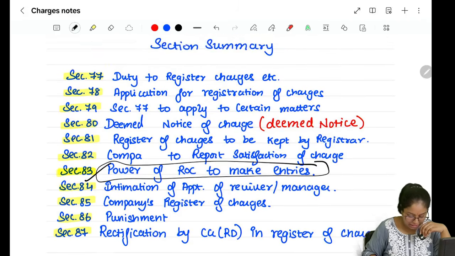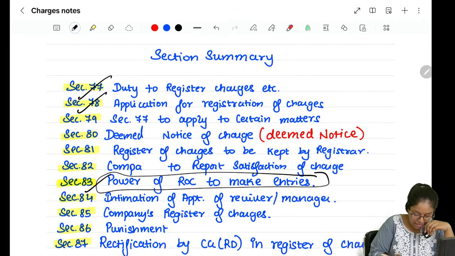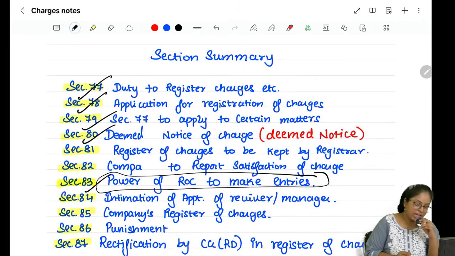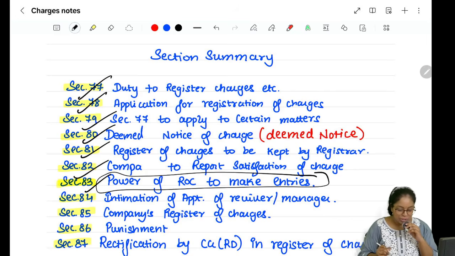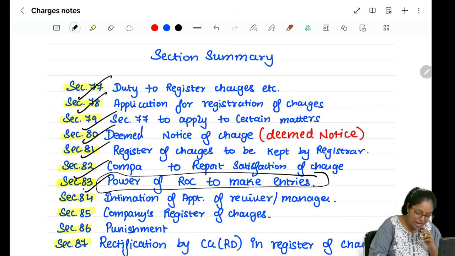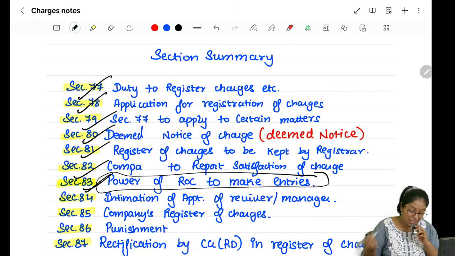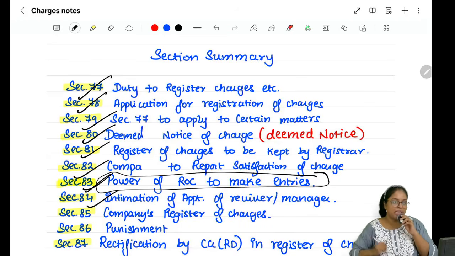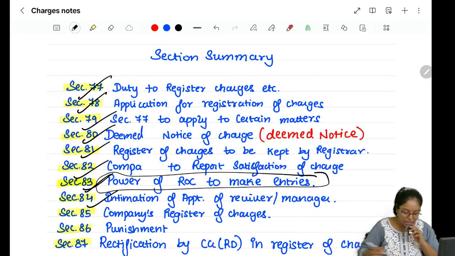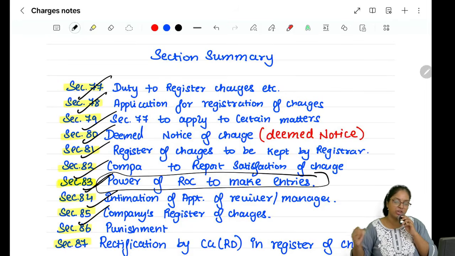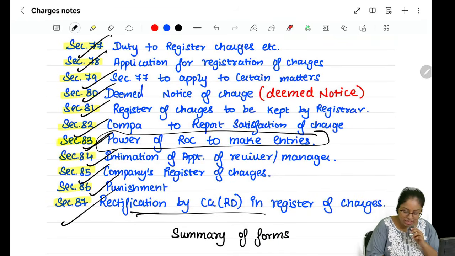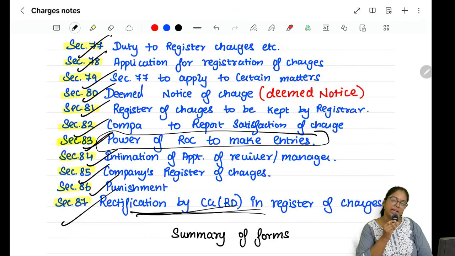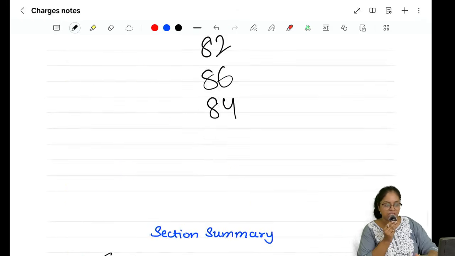So we have covered 77 and 78, 79, which is modification, 80, which is deemed notice, 81, which is registrar to keep the record, 82, which is company to report the satisfaction, 83, which is power of ROC to make entries of satisfaction, 84, which is intimation of appointment of receiver, liquidator or manager, 85, which is companies should maintain the register of charges, 86 is the punishment section, and 87 is rectification by the regional director in case of errors in the register of charges, right? So that ends the entire discussion of this chapter.